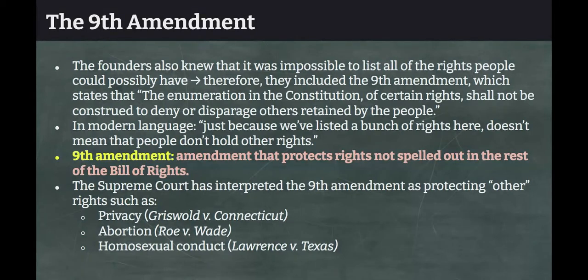So what are some of these other secret hidden rights, the secret menu of rights? Well, the Supreme Court has interpreted the Ninth Amendment as protecting other rights. They've established a right to privacy in the court case Griswold v. Connecticut, which is all about birth control. Building on that case, the Supreme Court established a right to an abortion under the Ninth Amendment in Roe v. Wade. And finally, the Supreme Court has established a right to homosexual conduct in Lawrence v. Texas. So again, these are all rights that are not spelled out in the rest of the Constitution, but the Supreme Court has interpreted the Ninth Amendment as guaranteeing these rights to people as well.